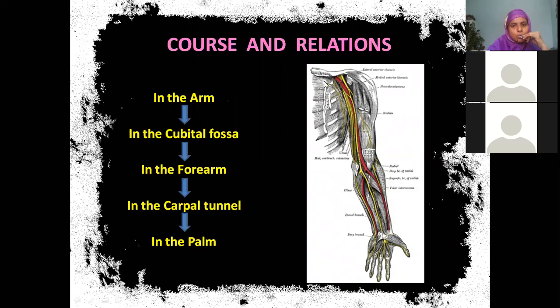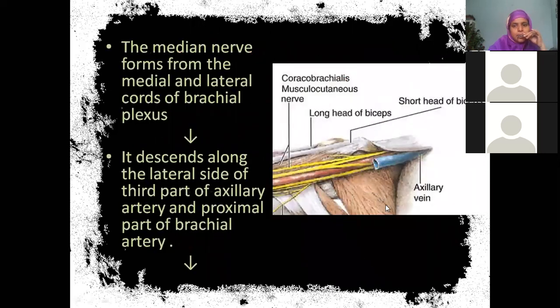So we have seen its course in the arm, in the cubital fossa, in the forearm. Below flexor retinaculum is carpal tunnel, and then we will see its course in palm. So now see here, beta, this Y: this becomes the lateral root of median nerve. Near to the midline, this becomes medial root of median nerve. So lateral root and medial root, the final nerve is median nerve, which is running lateral to the brachial artery. This much course you are seeing in the axilla region now.